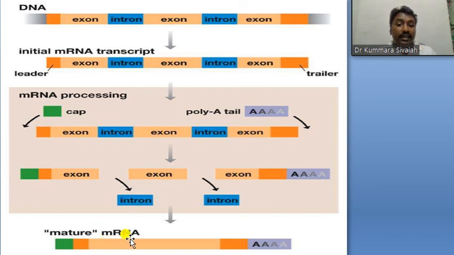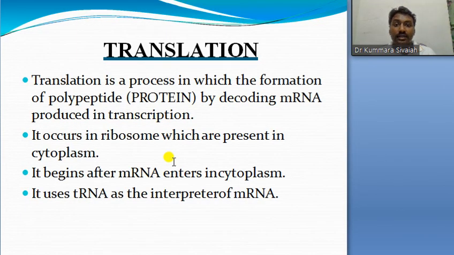So then after exons are combined together to form a mature mRNA, then mature mRNA only enters into the cytosol from the nucleus. It is the difference. So translation is the process in which the formation of a polypeptide by decoding mRNA. The decoding.